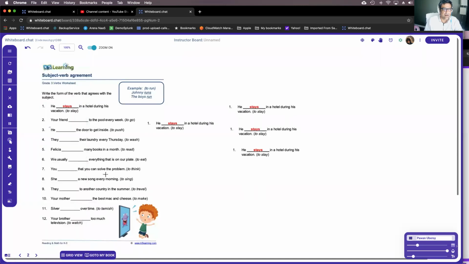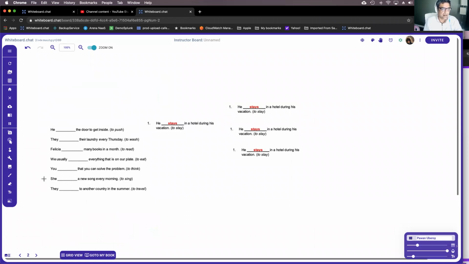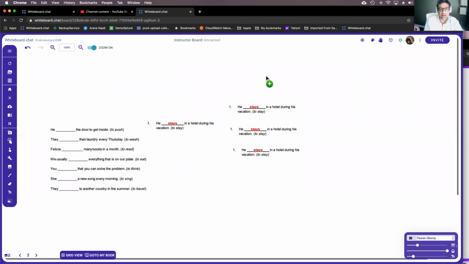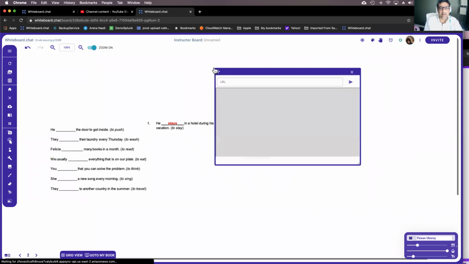So you can just say, hey, I only want these 4 questions, right? And you can crop it and everything else will go away except the area that you picked. So that is useful for creating your lessons with the select and the crop tool. You already know about the YouTube editor with the embedding tool. With the website embedding tool, you can also embed Google Slides if you want to.